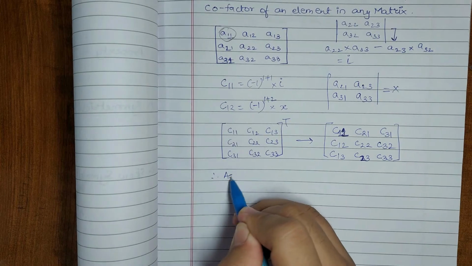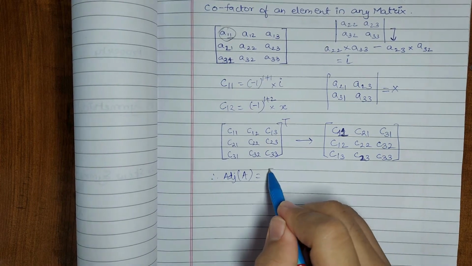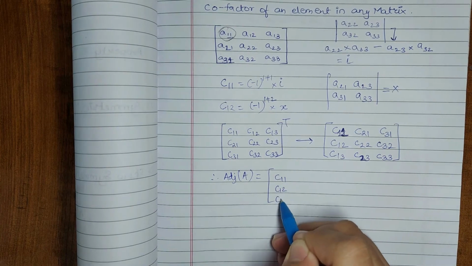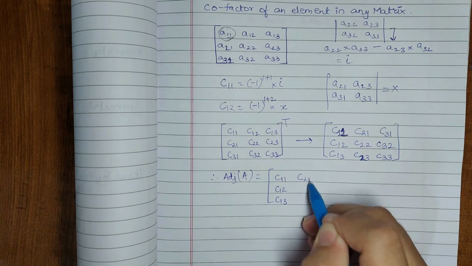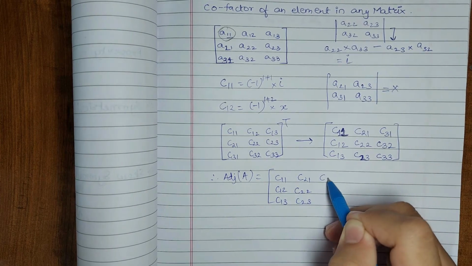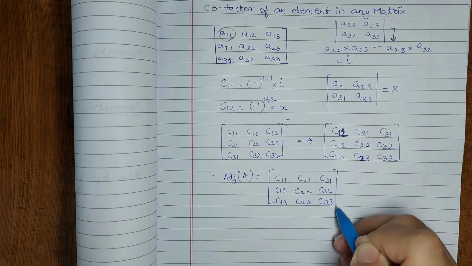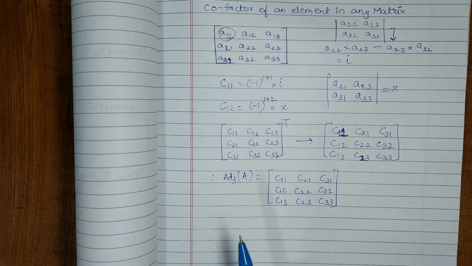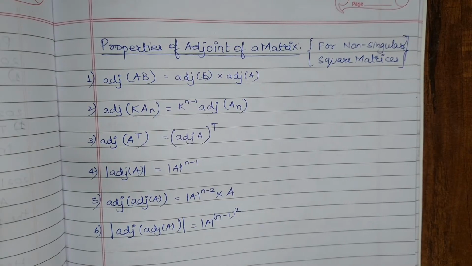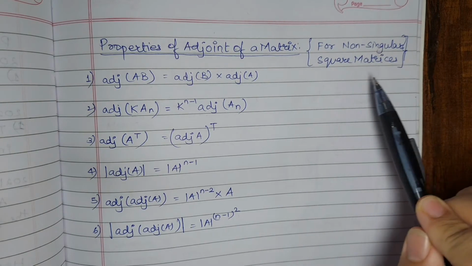Therefore, adjoint A is equal to C11, C12, C13, C21, C22, C23, C31, C32, and C33. This is the basic thing which we will represent. Okay, so our next part is properties of the adjoint of a matrix. The main point here is that these are for only non-singular square matrices.